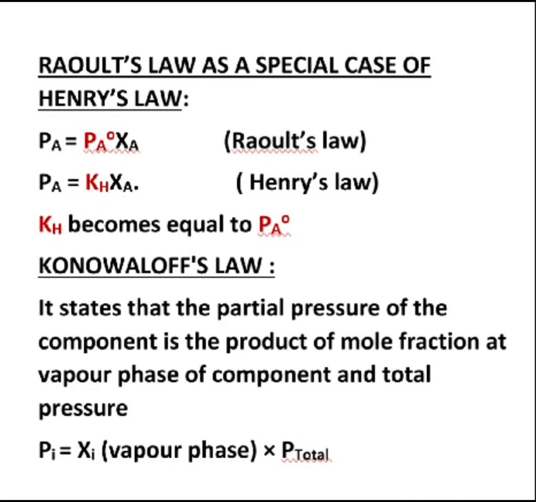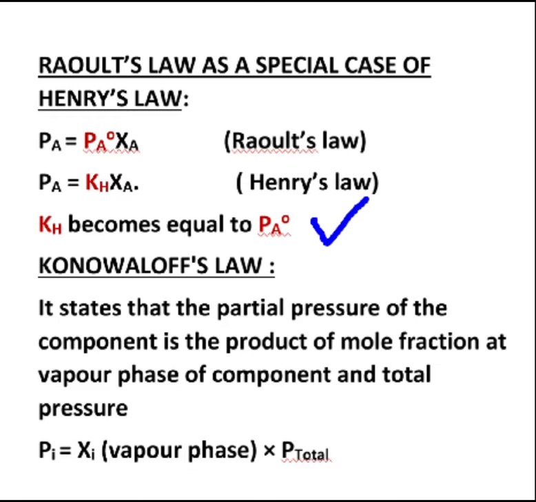So you can say Raoult's law may be regarded as a special case of Henry's law, in which Kh, the Henry's constant, becomes equal to Pa0. What is Pa0? It is the vapor pressure of the pure solvent A. Is it okay? That's a special case of Henry's law in reference to Raoult's law.